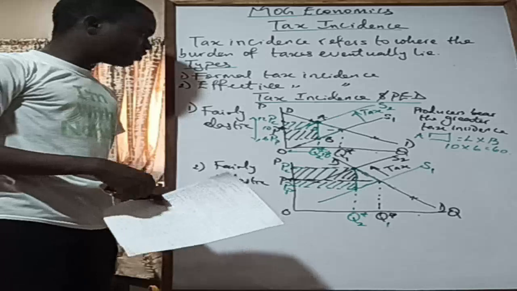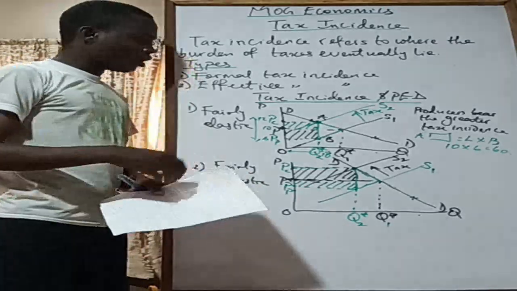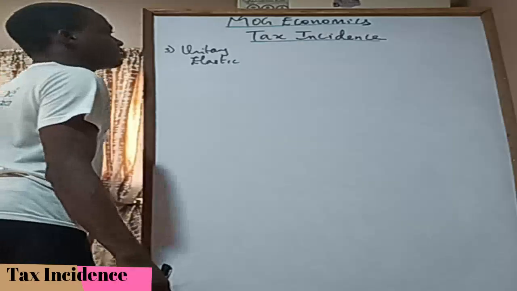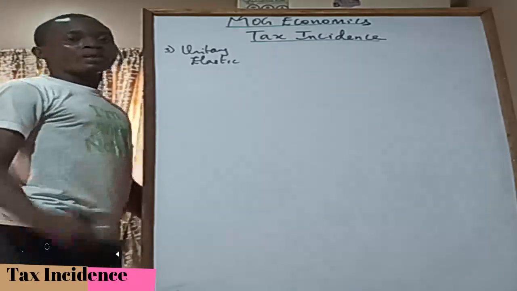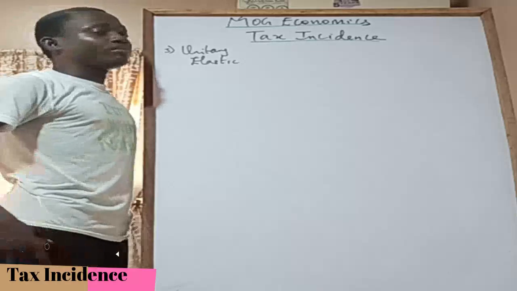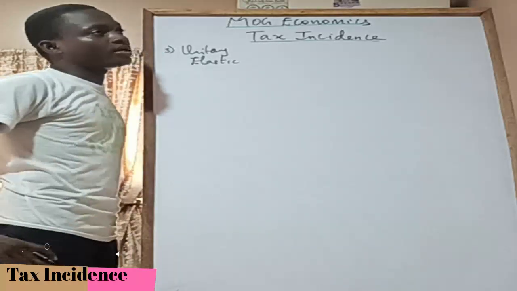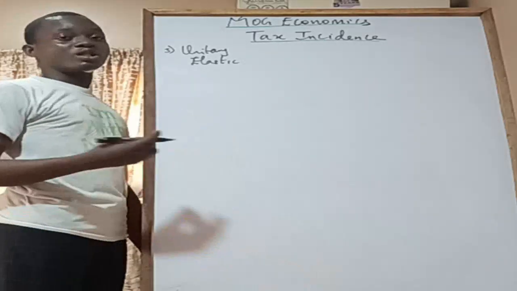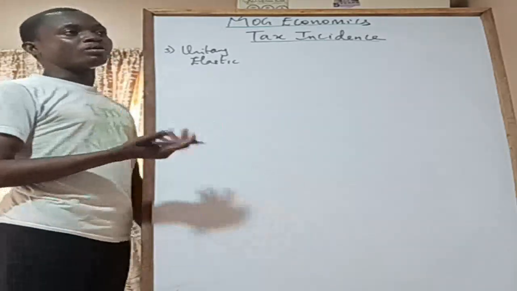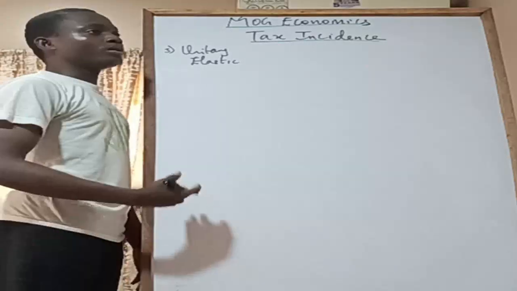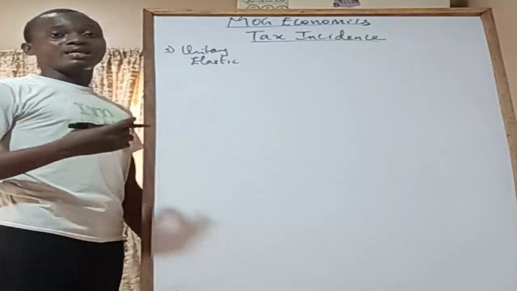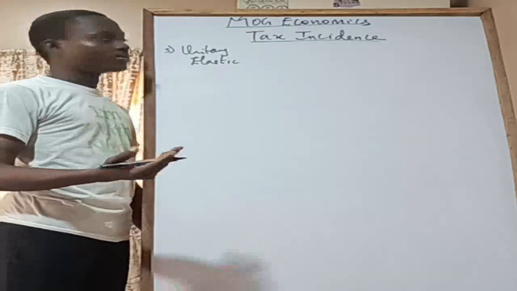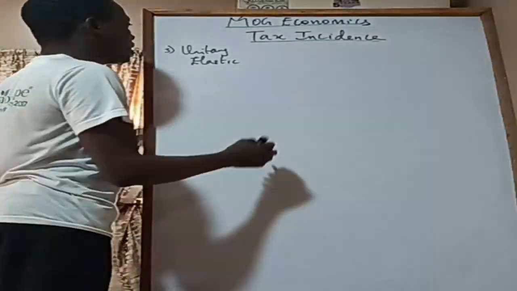So that being said, now let us move to the other part of elasticities and look at their tax incidence. Now for our unitary elastic demand curve, we know that a change in the price by a certain percentage is going to lead to a corresponding change in quantity demanded in the opposite direction. So if the price increased by 25%, quantity demanded is going to reduce by 25%, right? So that's what unitary elastic demand curve is all about.